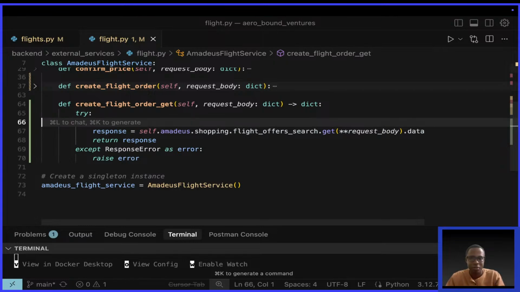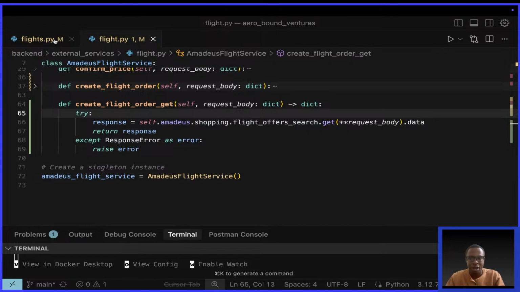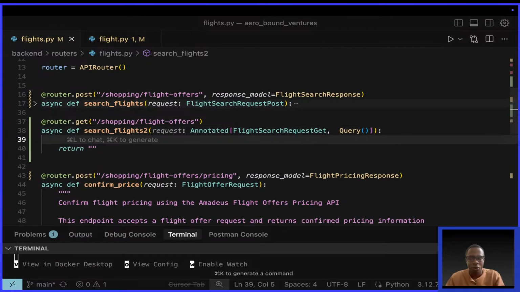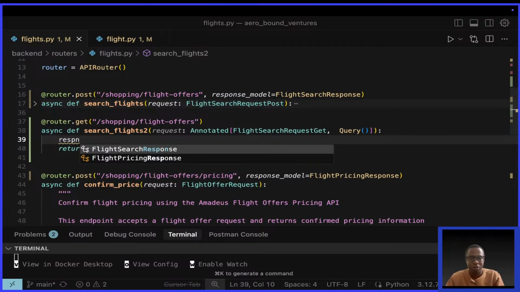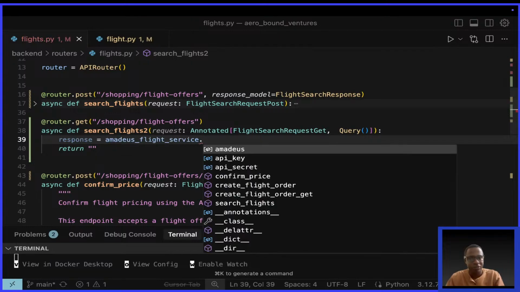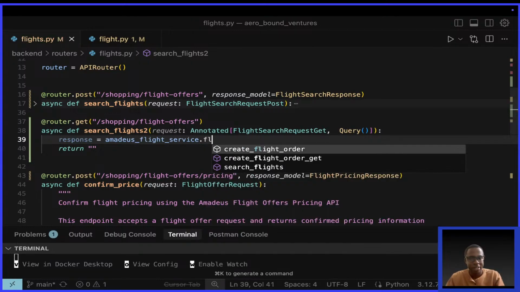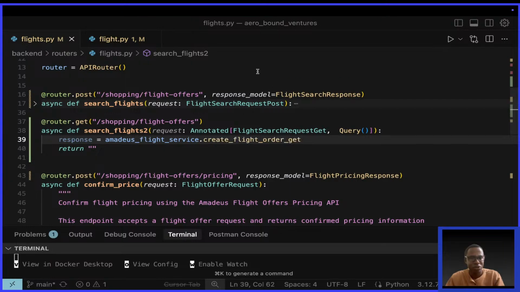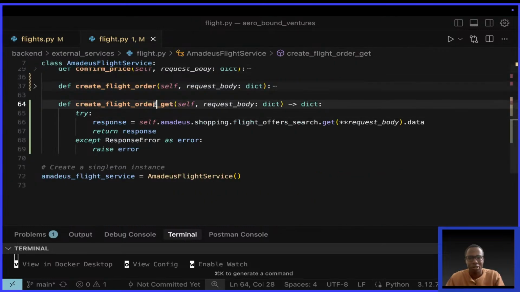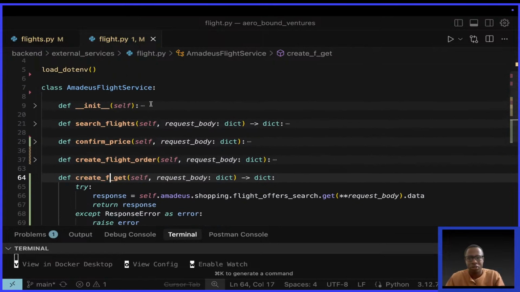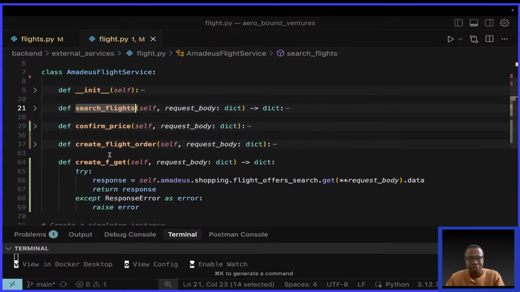So now we can go in our route and call. We shall get our response from the Amadeus flight service dot flight search, create flight order. This is not supposed to be create flight order. This is supposed to be flight search. This one here, search flights. So this is flight search.